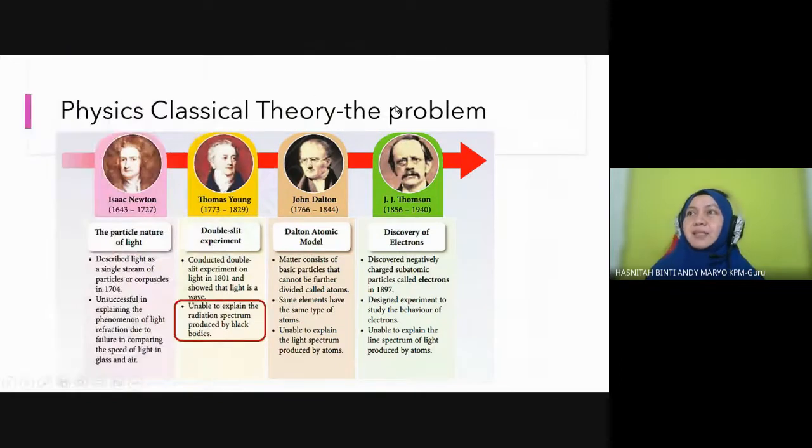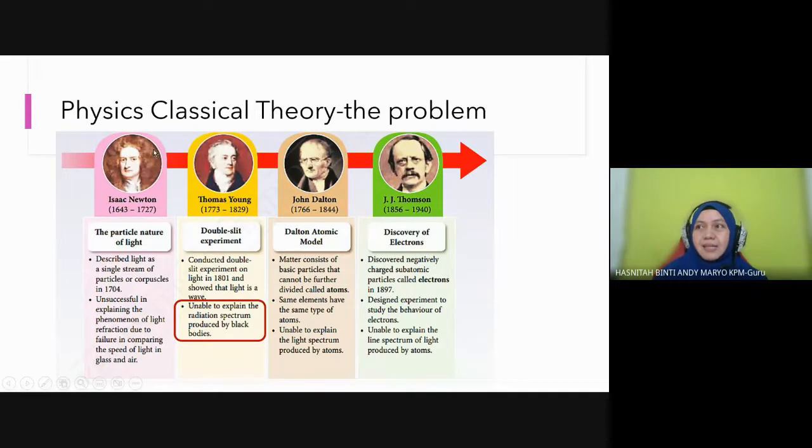This is the classical theory. The people involved in classical theory of physics: we have Isaac Newton, known well not only in gravity but also in calculus. We have Thomas Young, very well known for the Young slit experiment. John Dalton and J.J. Thomson were the first to find the structure of an atom.